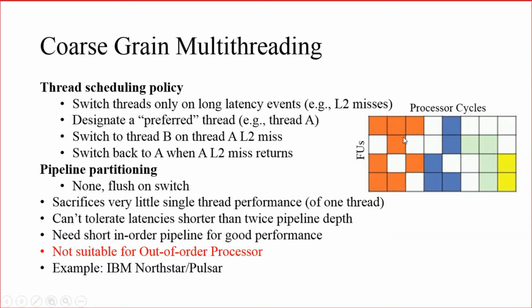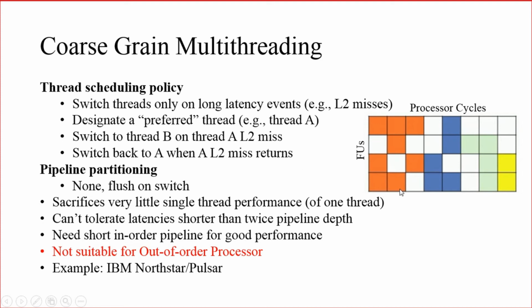From the figure itself, we can see that this orange color shows that the first thread is getting executed in these execution units. This figure shows a multi-threaded processor which can take 4 parallel instructions at a time. 4 sets of execution units are there, so it is a 4-way multi-threaded architecture. 4 instructions can be taken in each cycle.